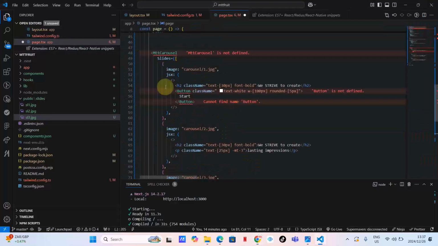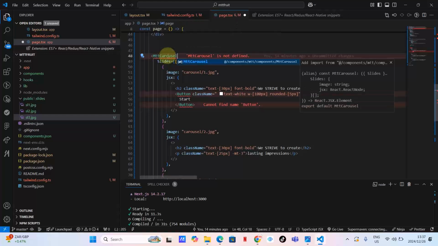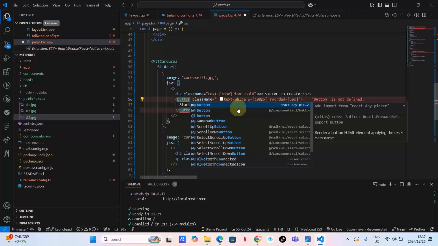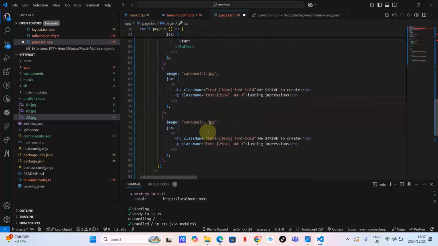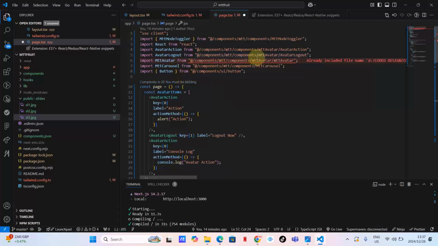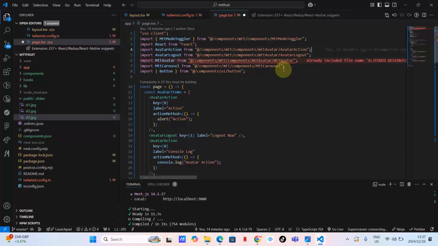It's not that difficult. When you are here, on Windows, you can just click on this Mtt carousel and press Control and space. It's going to tell you to import this from Mtt components. That's what we want to do. And then you can import the buttons as well from ShadCN UI, at component UI. Okay, and suppose that is all. Let's check what's the complaint. Met avatar already included the file name. I don't think this is much of a problem.